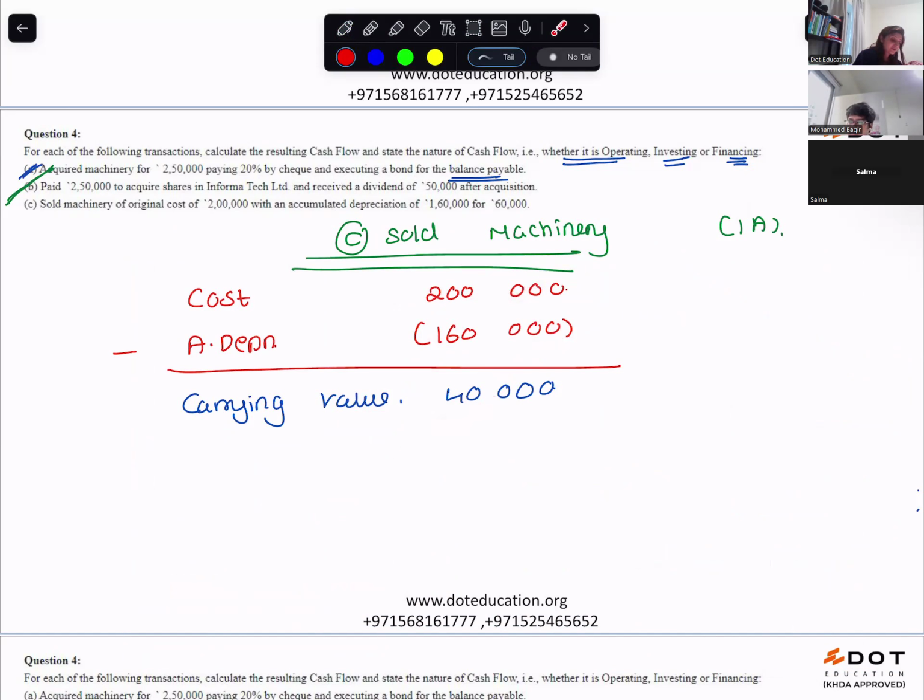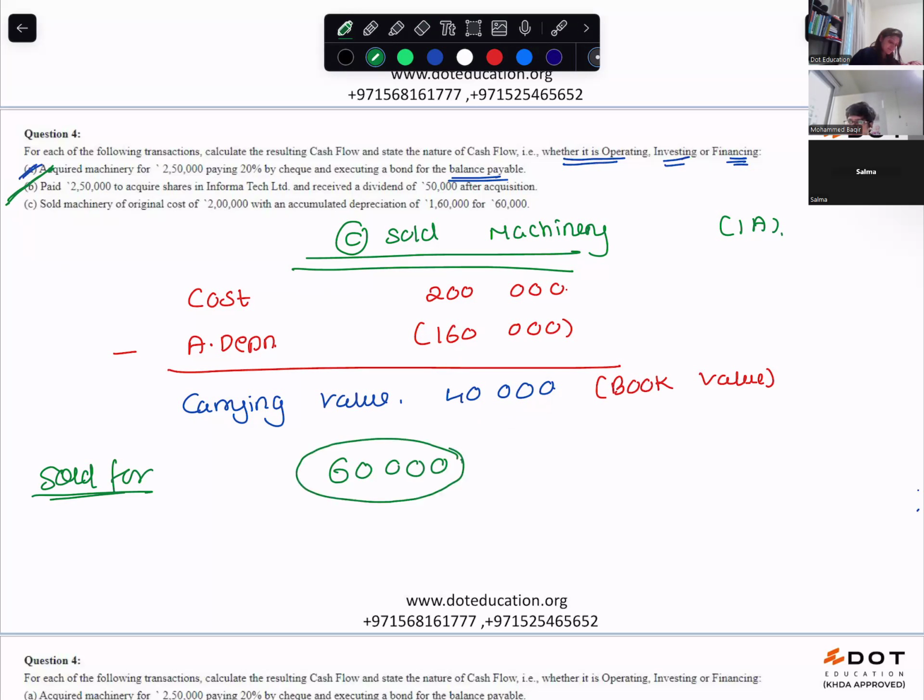Carrying value is 40,000. Carrying value is also called the book value. So the machinery that had a book value of 40,000 is sold for 60,000.